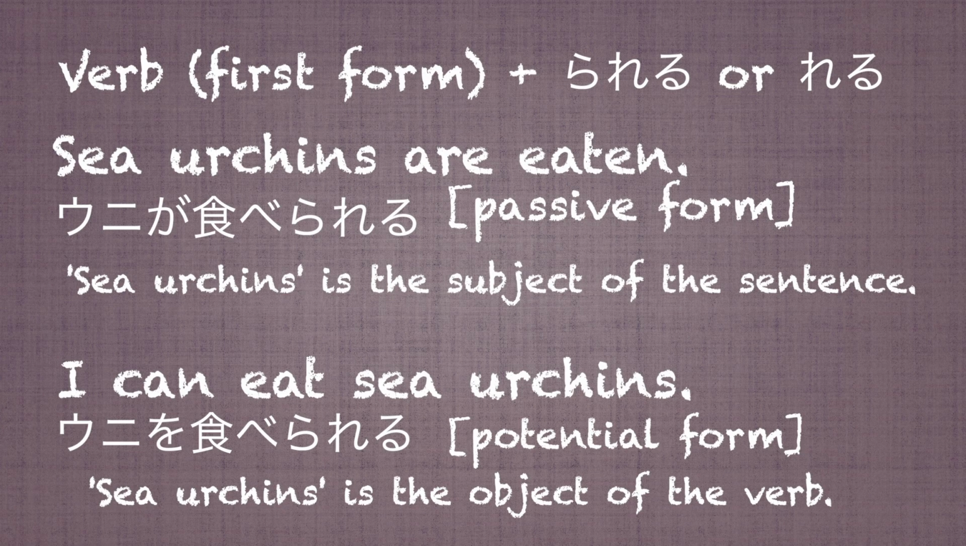But if you say ウニが食べられる, it means sea urchins are eaten. So we will imagine sea urchin is eaten by something like a bigger fish. The particle が is attached to the subject of the sentence. Sea urchin is the subject of the sentence. So if you say ウニが食べられる, it means sea urchins are eaten.